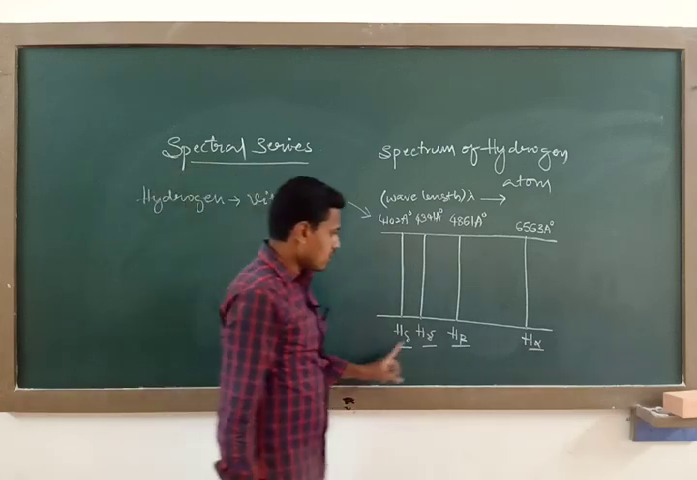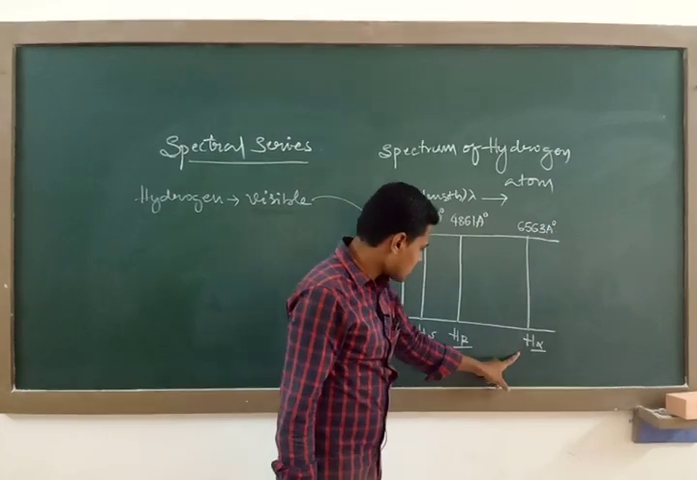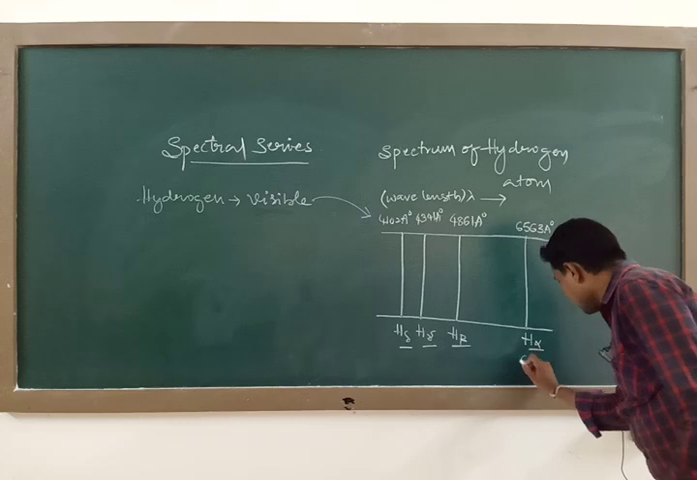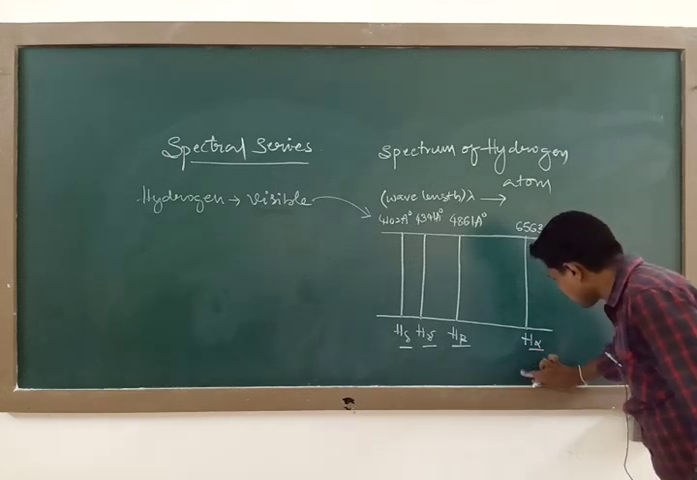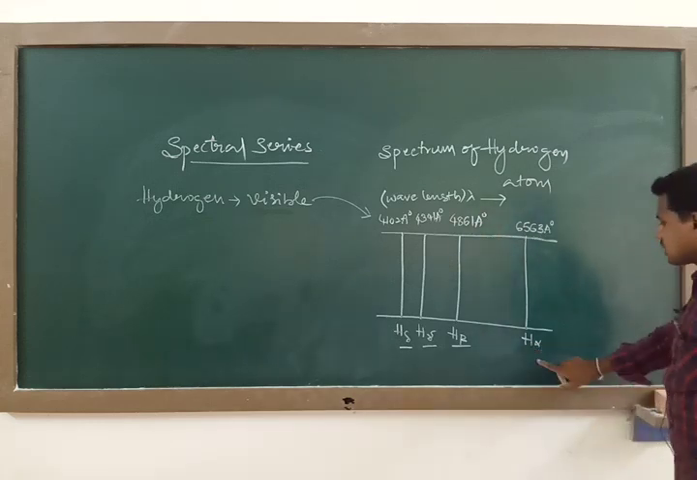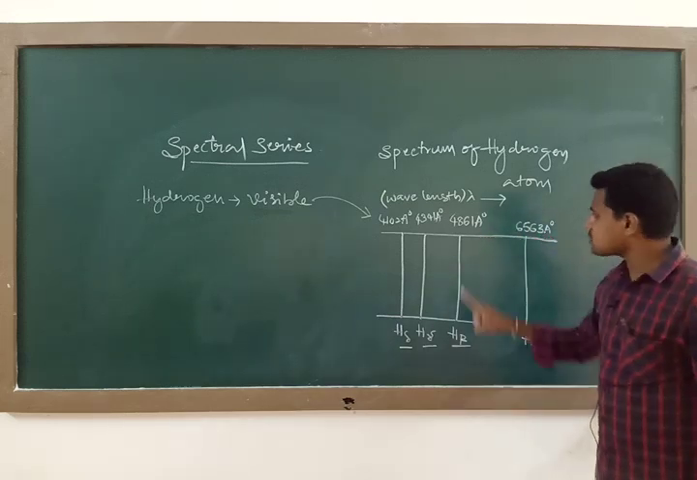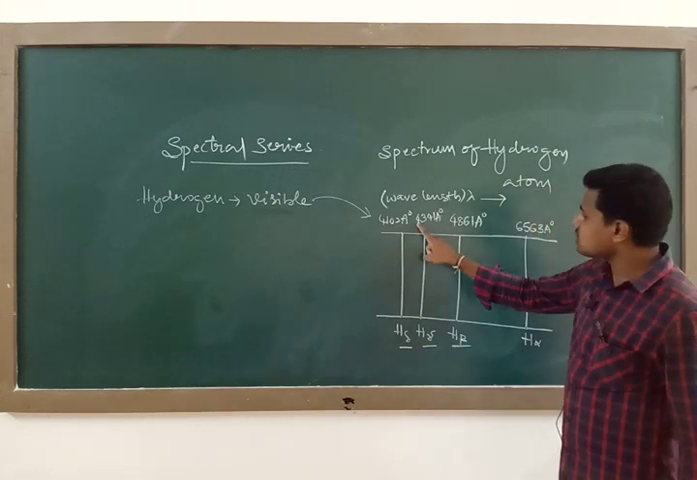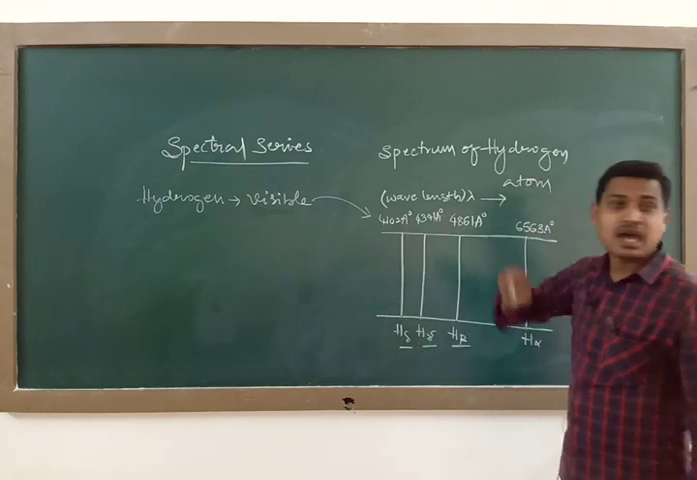And remember, H alpha has a wavelength of 6563 angstrom, and this H alpha spectral line is observed in the visible region. So here H alpha corresponds to the wavelength 6563 angstrom, H beta corresponds to 4861 angstrom, H gamma consists of 4341 angstrom, and H delta is 4102 angstrom.